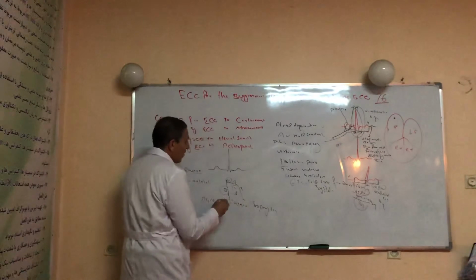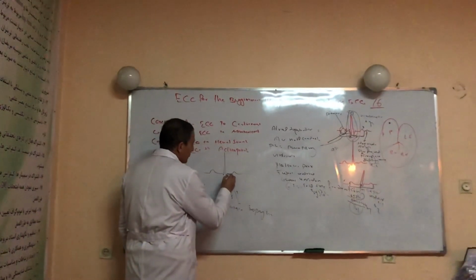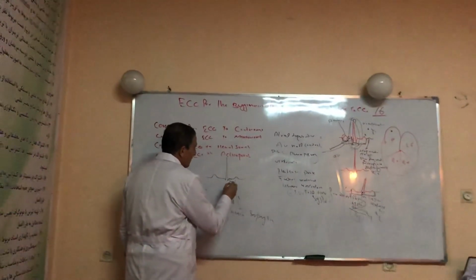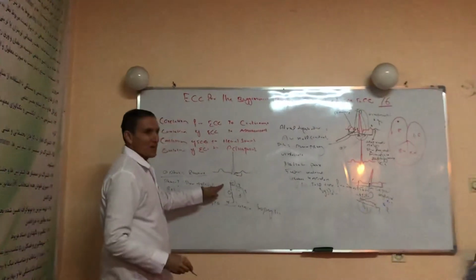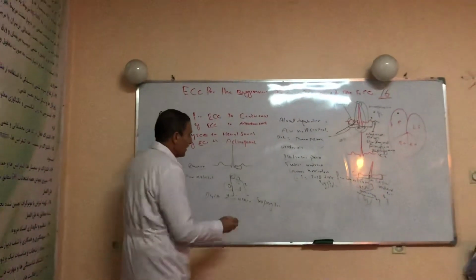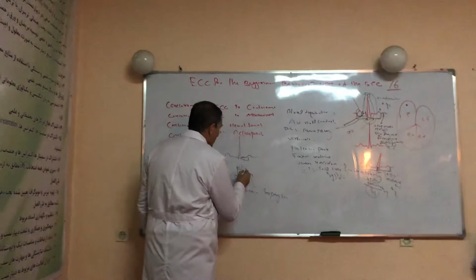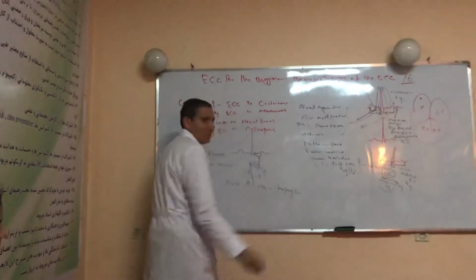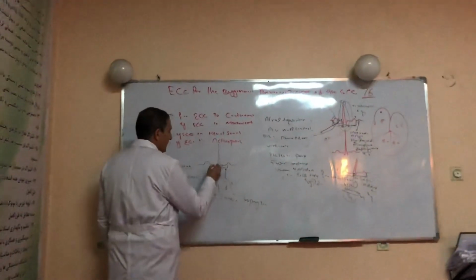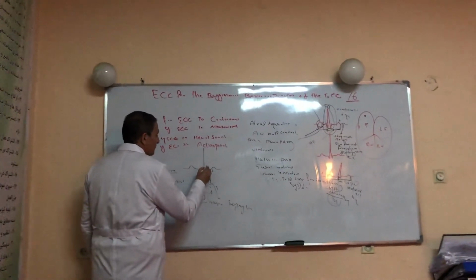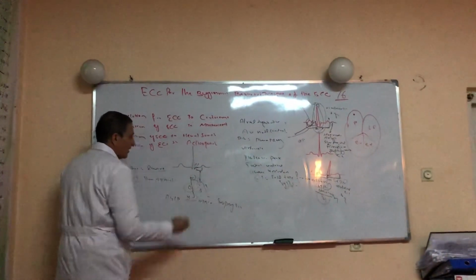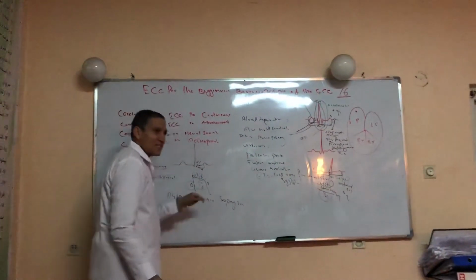During this period the plateau phase is present, because the heart is busy with depolarization and contraction. So this plateau phase, or phase 2, represents the ST segment. Now we come to phase 3.